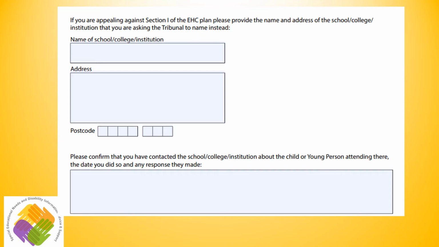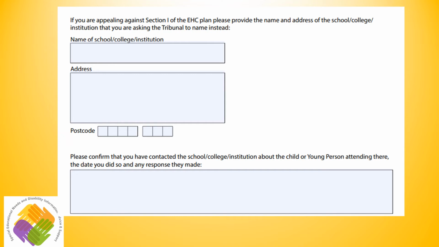For approved settings that parents, carers and young people can request, and these will be discussed in the next slide, this includes the consultation process, i.e. when was the setting consulted with and what was the response. You may wish to include the response in full, be that in a formal decision letter or an email from the local authority, as evidence to reference in this section. You should also inform the setting that you will be naming in the appeal and include information on when you did so and their response.